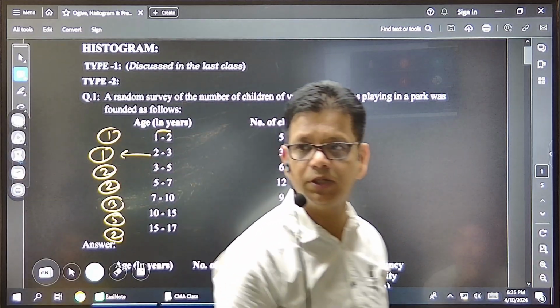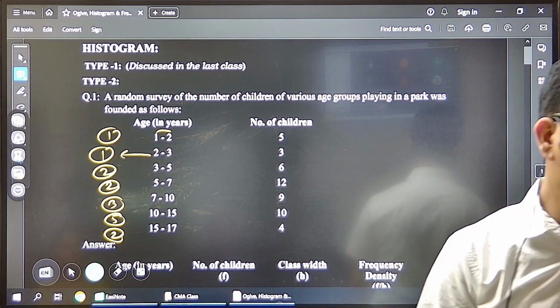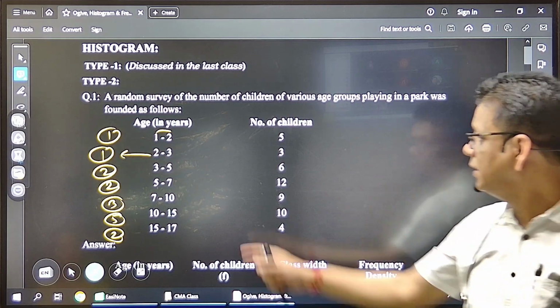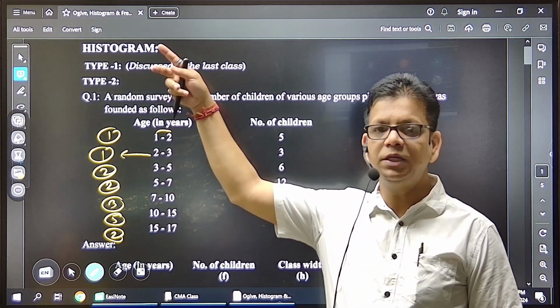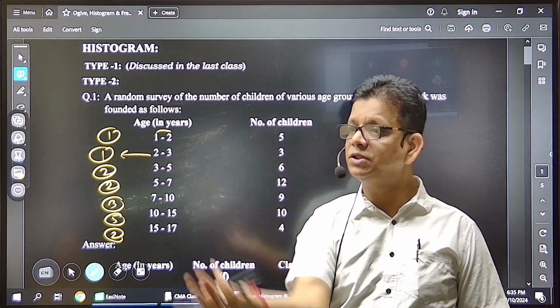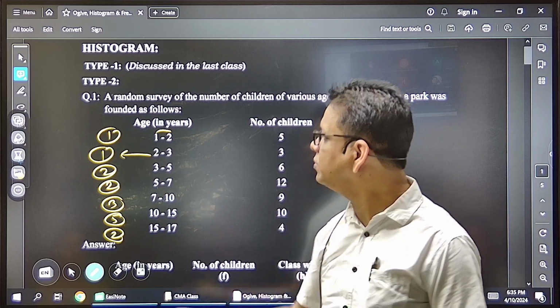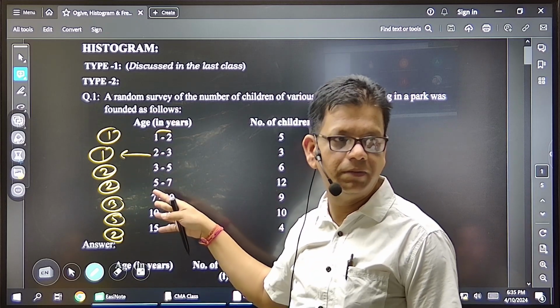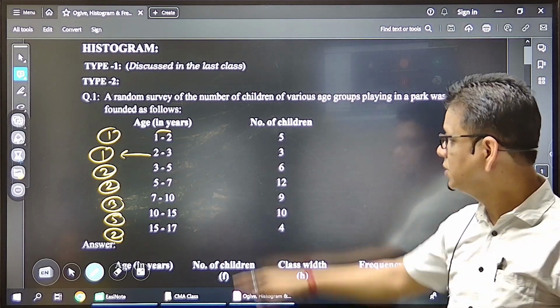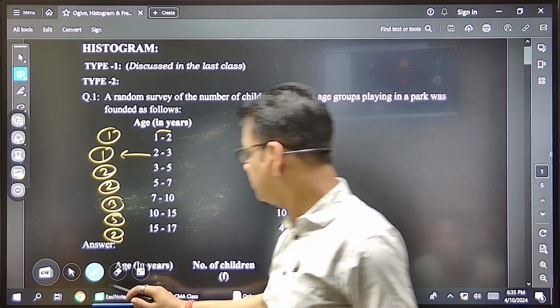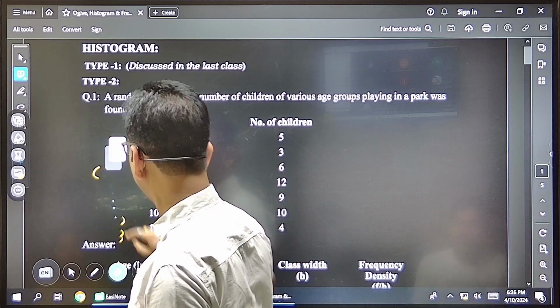So that is the next type of histogram. What should be done for this? When the data is continuous but has unequal class sizes, it is type 2. Type 1 is continuous with equal class sizes. Type 2 is continuous, fine, but class sizes are not equal. So in this situation, since the class sizes are not equal, we need to modify the table.